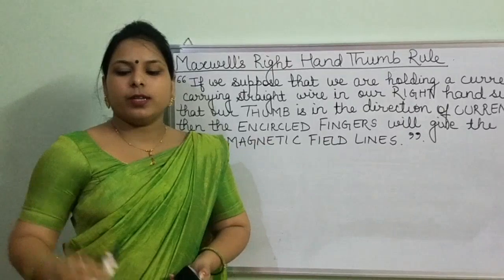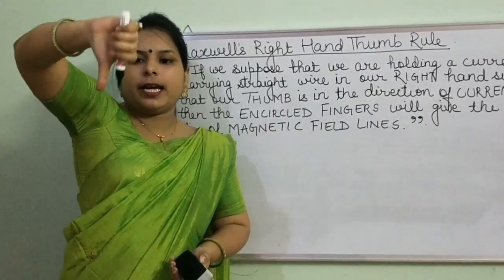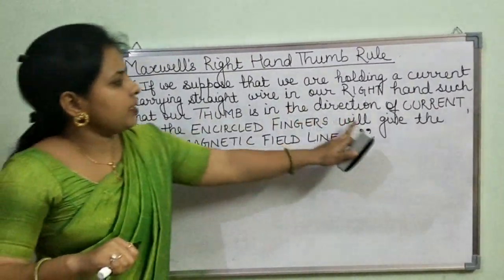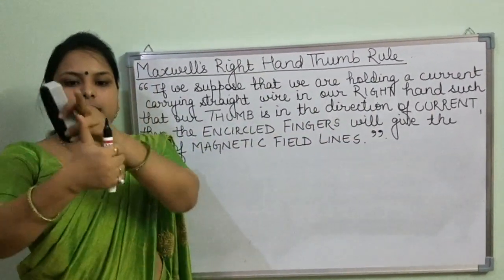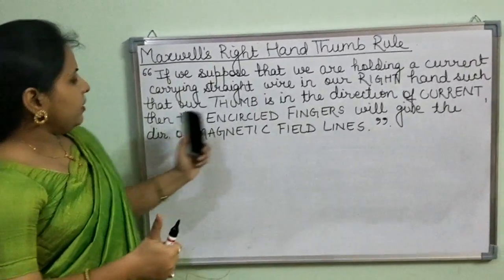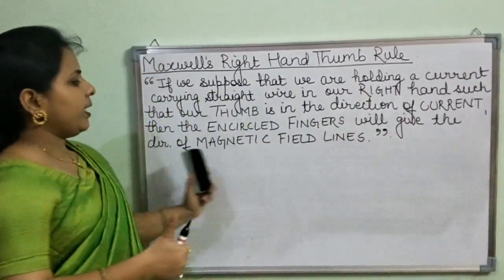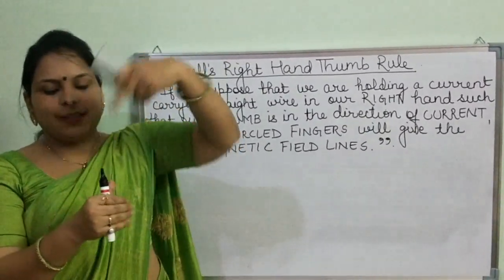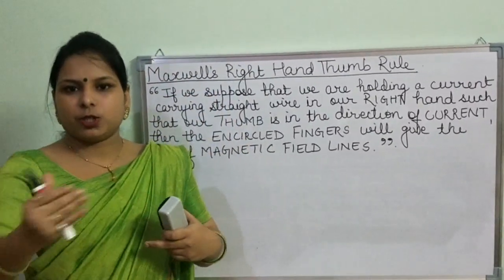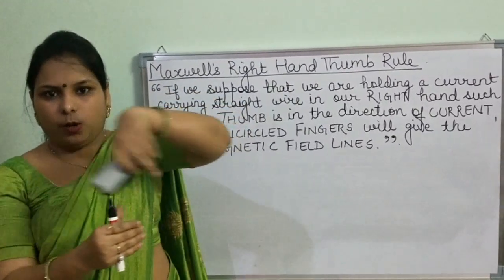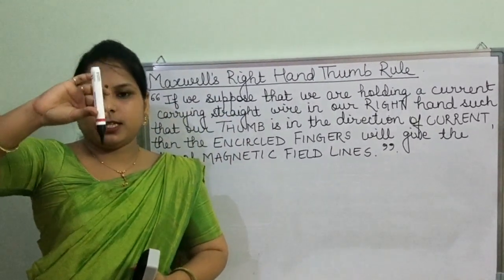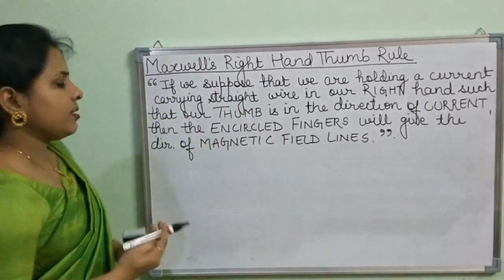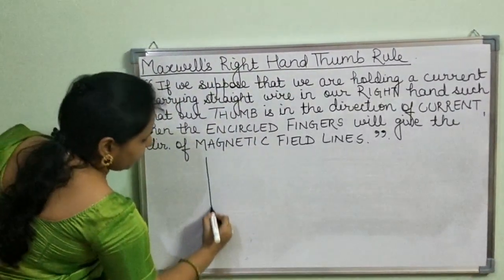If the current is in downward direction like this, we will hold the current carrying conductor such that our thumb is in the direction of current. So my thumb is in the direction of current. Then the encircled fingers will give the direction of magnetic field lines. When you see from the top, what is the direction of the encircled fingers? It is anti-clockwise for upward current. And if the current direction is downward, the direction is clockwise. So these encircled fingers will give the direction of magnetic field lines.